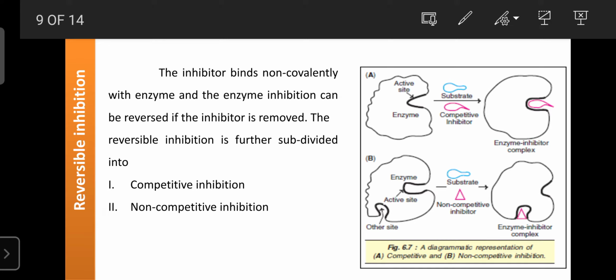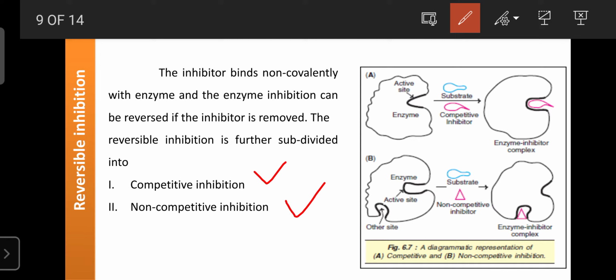So inhibitors bind with the enzyme at the same site, and they inhibit the binding of substrate to that active site. So they can block the catalytic activity of the enzymes. These reversible inhibition reactions are mainly classified into two types: competitive inhibition and non-competitive inhibition.